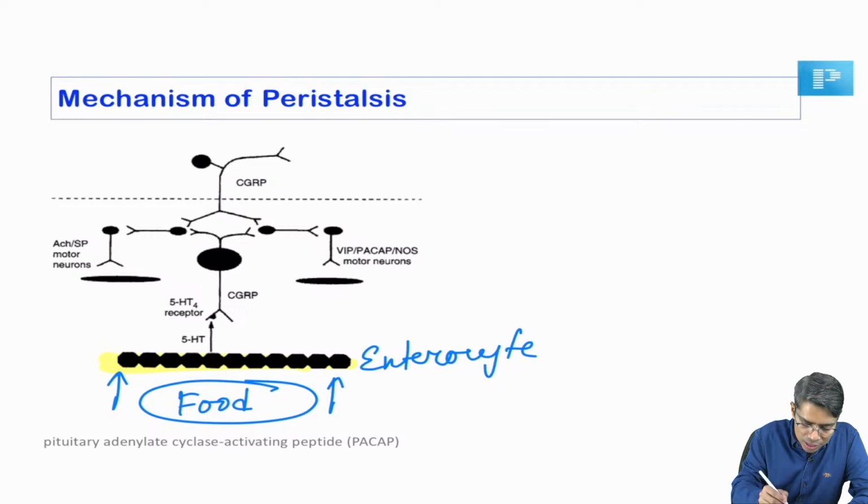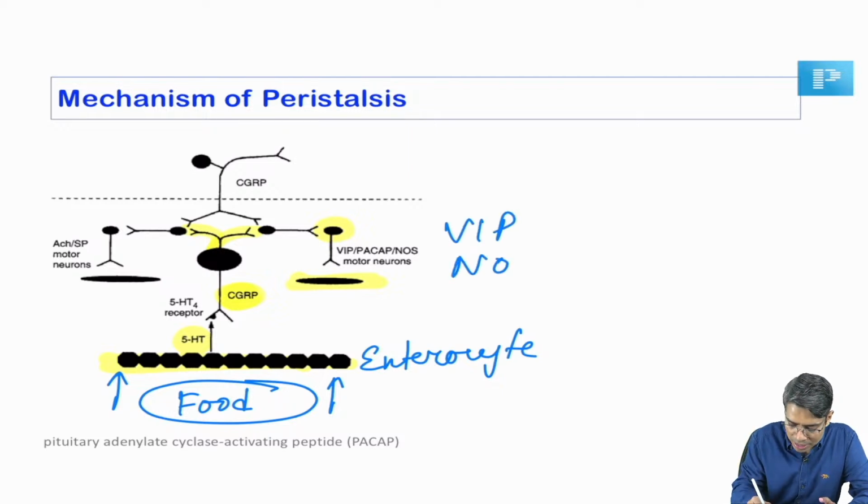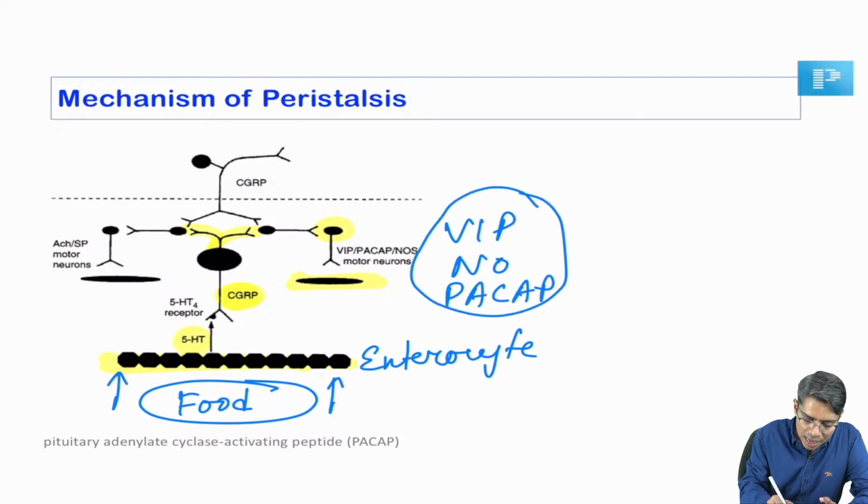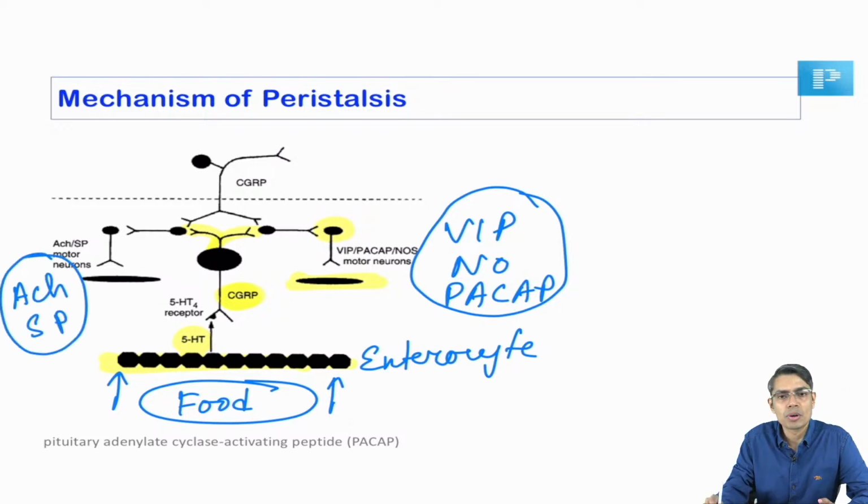This enterocyte is going to produce serotonin, 5-hydroxytryptamine. That is going to act on a neuron. That neuron is going to produce CGRP, calcitonin gene-related peptide. And that CGRP-producing neuron is going to activate a certain neuron in the distal part, which is going to produce VIP and nitric oxide. Along with this VIP and nitric oxide, PACAP is also there, and it is also going to produce acetylcholine and substance P in the proximal direction.